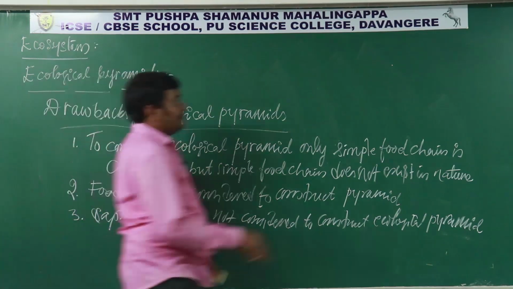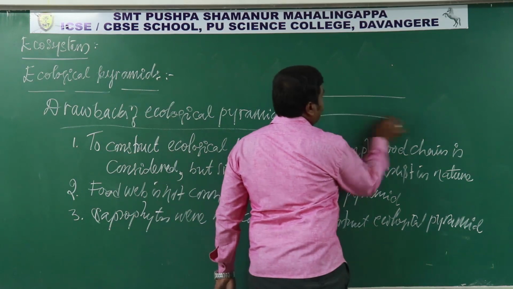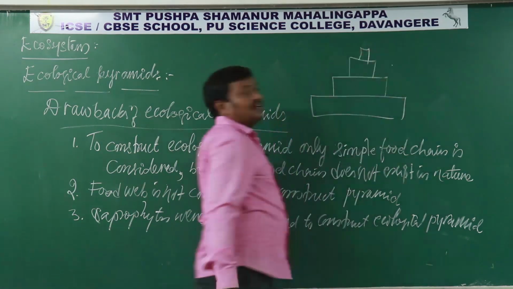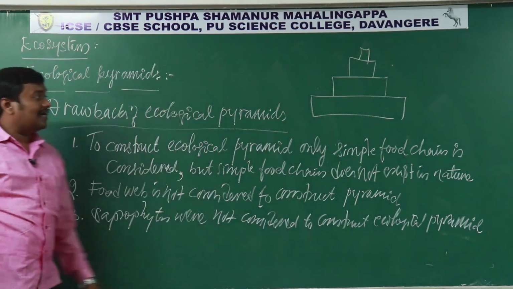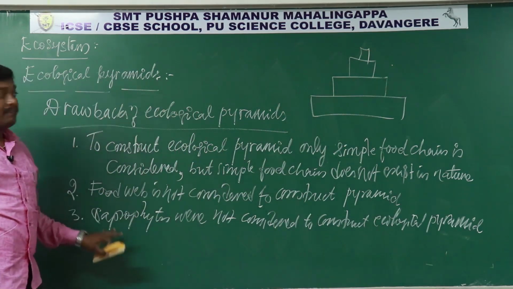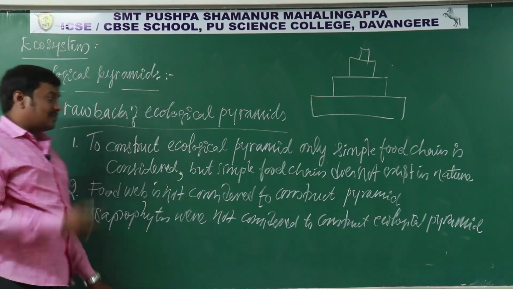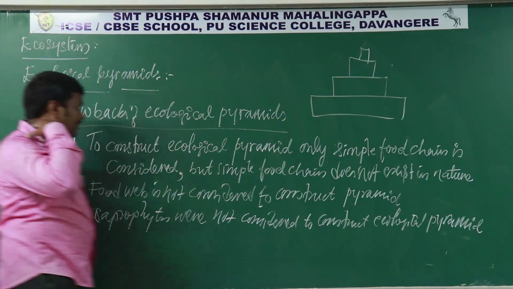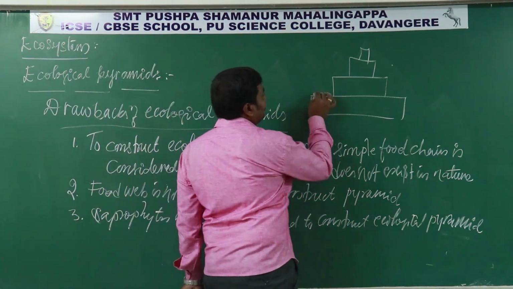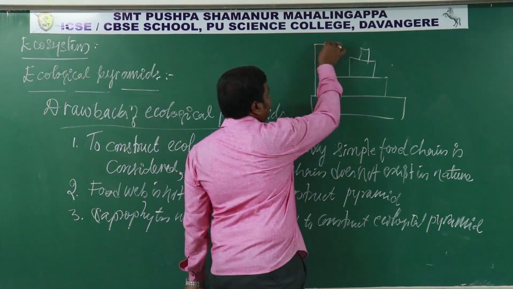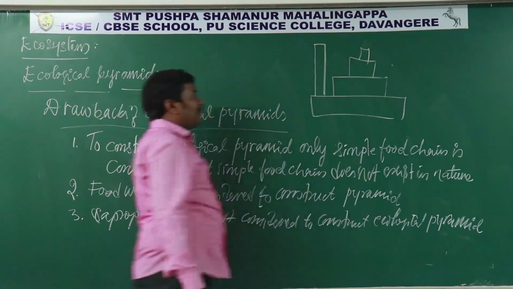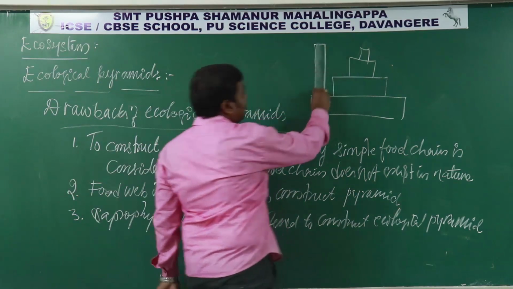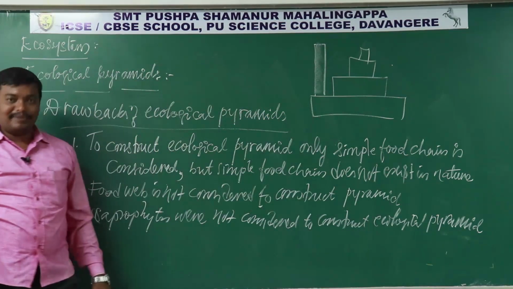When we construct a pyramid, we are not going to show where the saprophytes are. That is one of the drawbacks. Saprophytes do not find their place in the ecological pyramid. And to overcome that, sometimes some scientists included a saprophytic pyramid like this. It is for saprophytes, but it is not a true pyramid.